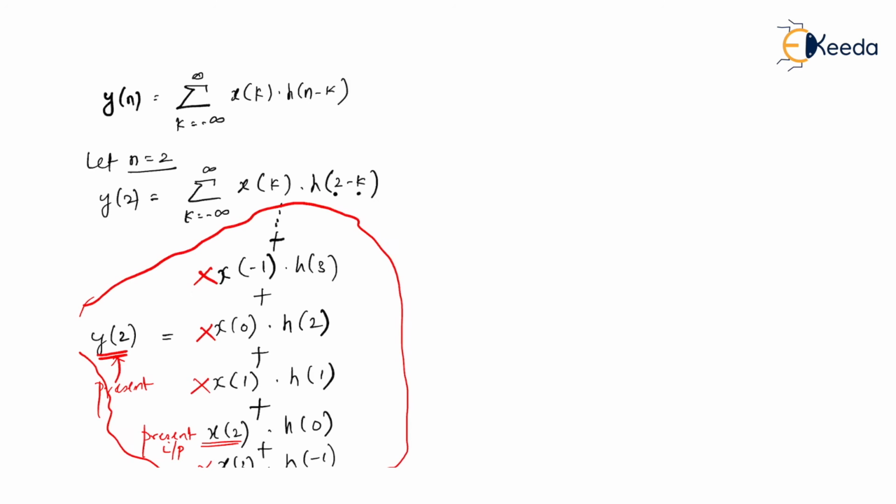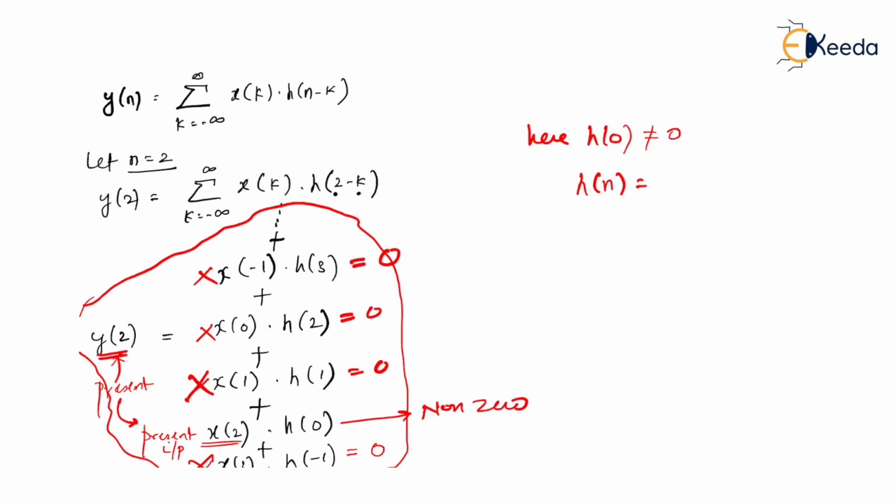So what does that mean? If you want y of 2 to be only a function of x of 2, then h of 0 must be non-zero. At the same time, if you want y of 2 not to depend on x of 1, then h of 1 should be equal to 0. Also h of 2 and h of 3 should be equal to 0. h of minus 1 should also be equal to 0 if you want y of 2 not to depend on x of 3. If you want y of 2 to depend only on x of 2, only h of 0 should be non-zero. So h of 0 is not equal to 0, but h of n is always 0 when n is not equal to 0.